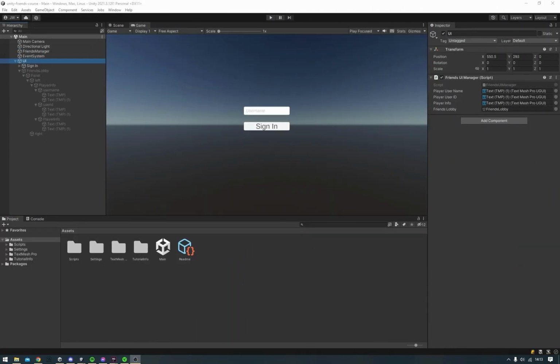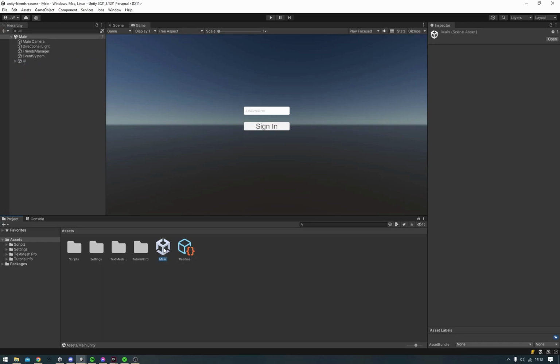Once we're done with that, let's take a look at the general build up of the project. You can download this example project from the link in the description, as you might need to use it as you build this Unity friends API to work with your own project. So in the project, all we have is a simple main scene. This is the main scene that we'll be working with.